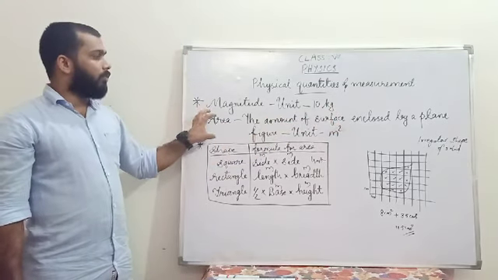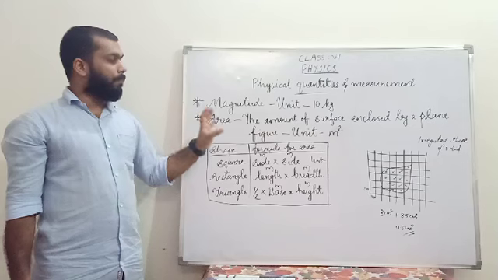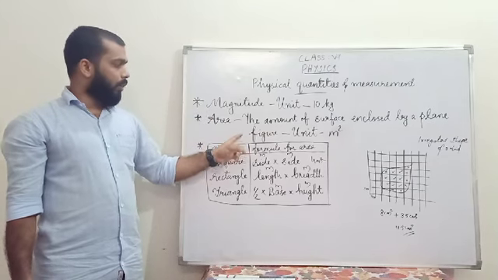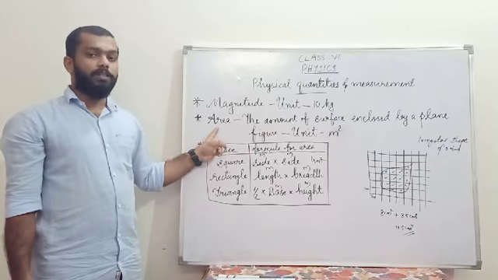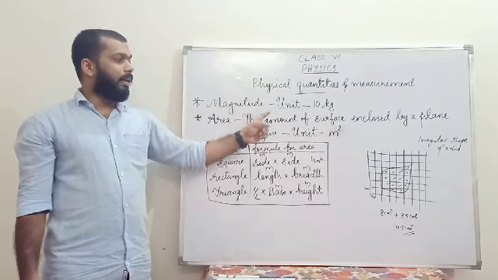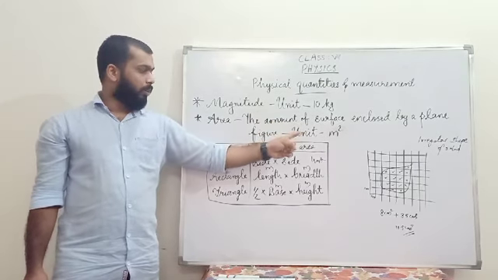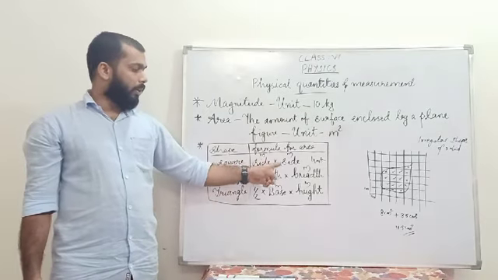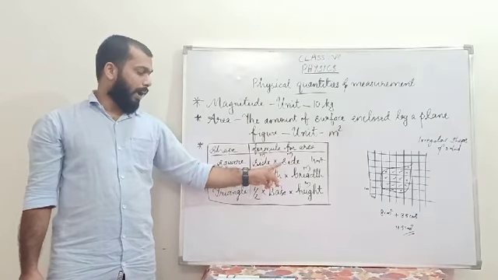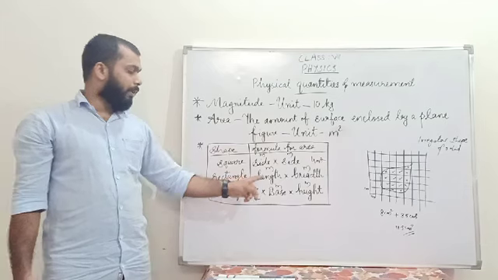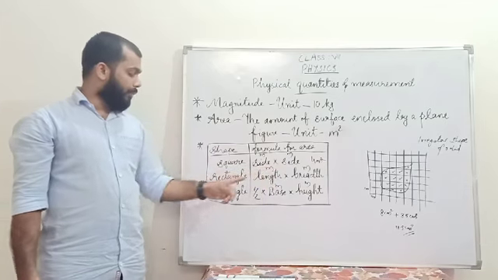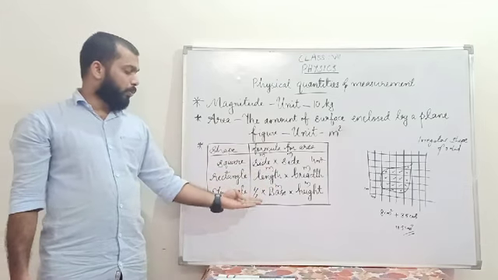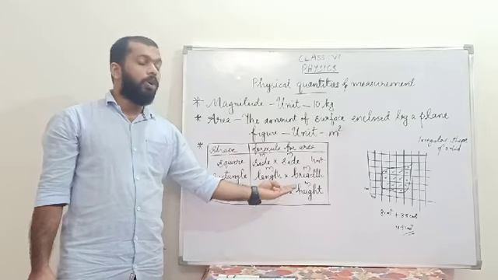Then area. The amount of surface enclosed by a plane figure is called the area. What is the unit of area? The unit of area is meter square. Then we have some definite shapes. If it is a square, we find the area by side into side. If it is a rectangle, you multiply length into breadth, and if it is a triangle, you use the expression half into base into height.